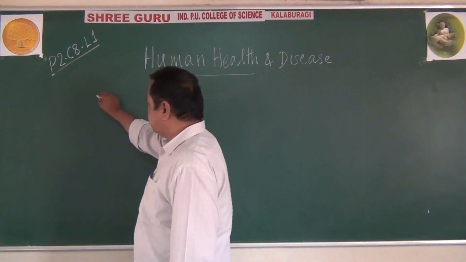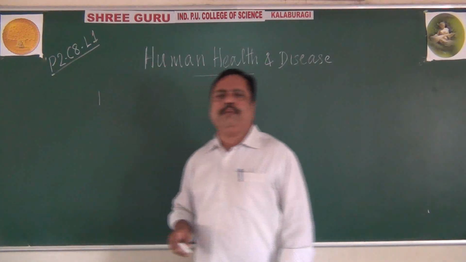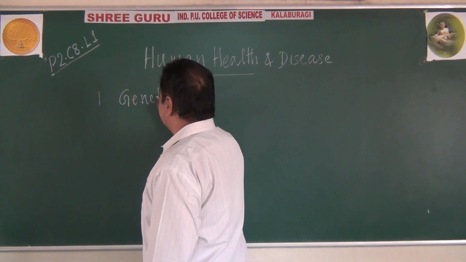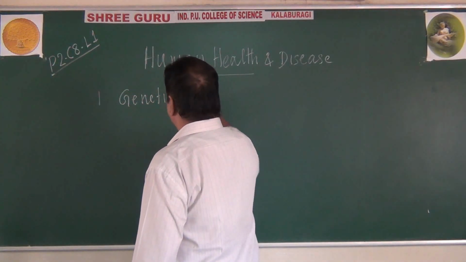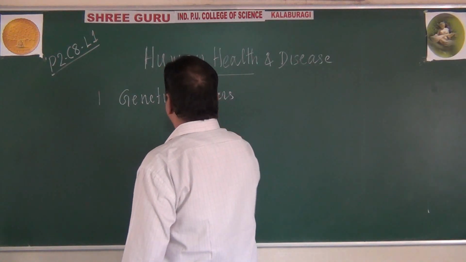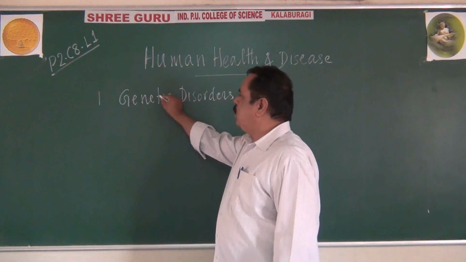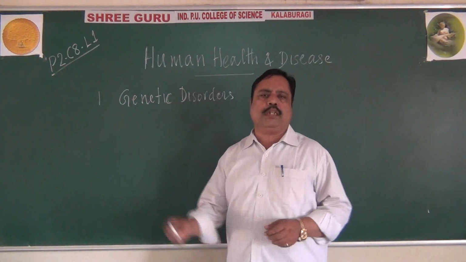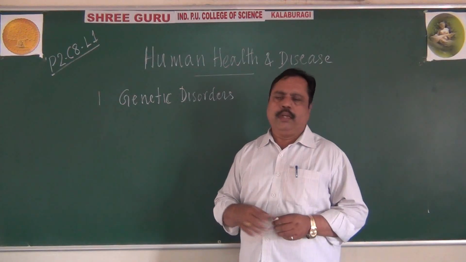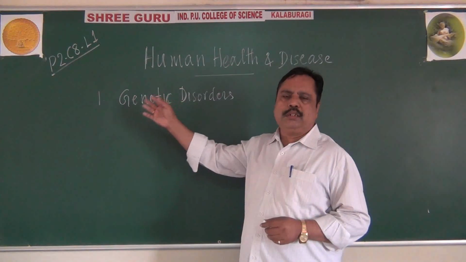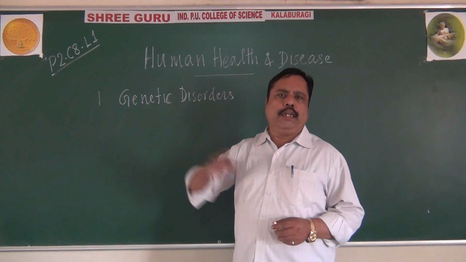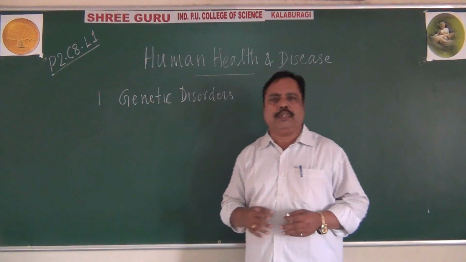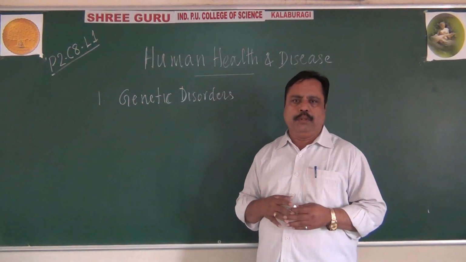You see, we human beings may be affected by genetic disorders in the first place. Our body can be affected by genetic disorders. About these genetic disorders, we have seen in the lesson called Principles of Inheritance and Variation. There may be syndromes caused due to aneuploidy in the human chromosomes, like Klinefelter syndrome and Turner syndrome, and we have studied some examples.